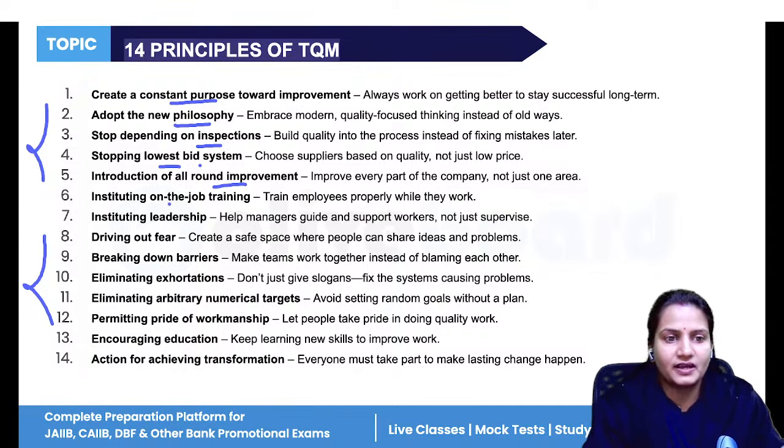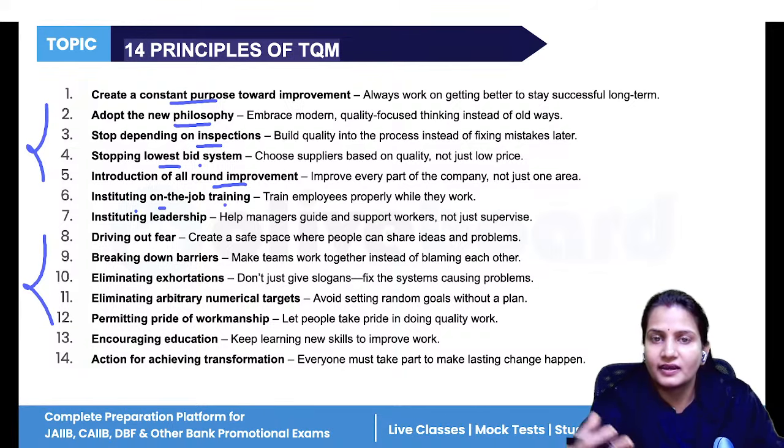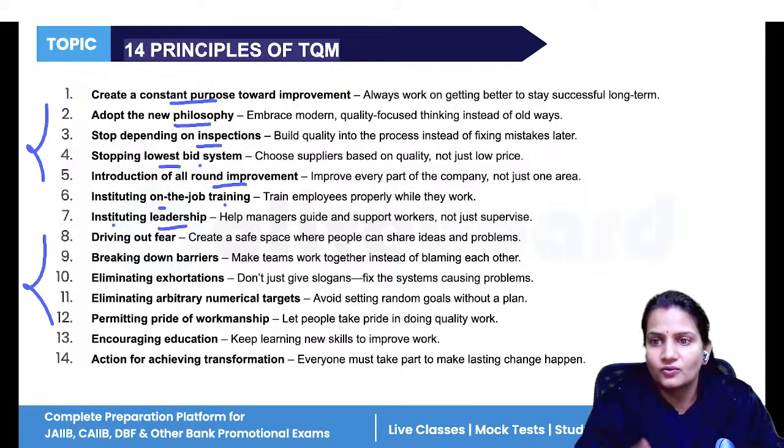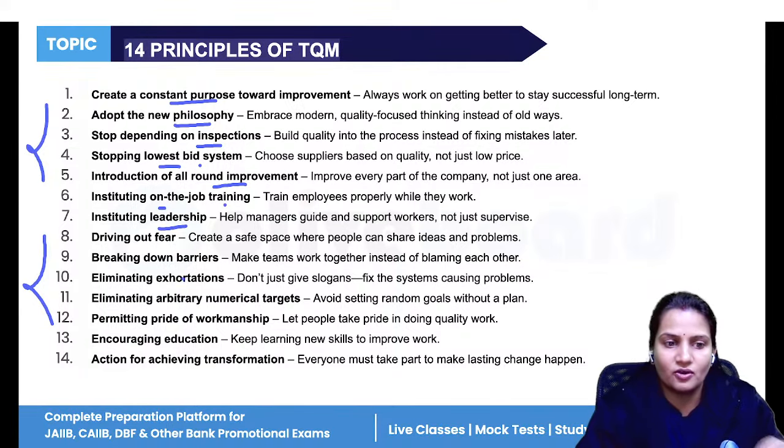All-round development should be there. Institute on-the-job training: train your employees well so that they can handle any task. Institute leadership: there should be one leader who can supervise the people. Drive out fear: workers should be able to communicate with the managers without any fear. No barriers should be there. Eliminate exhortations, meaning don't just say big things; try to prove them in front of the competitors.